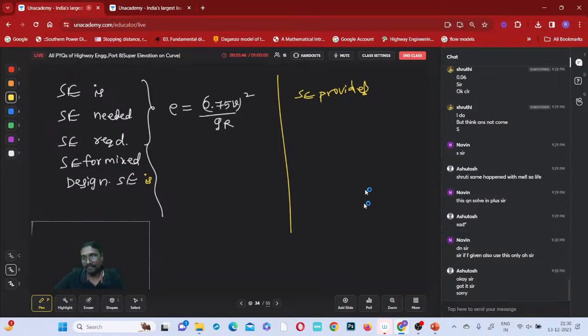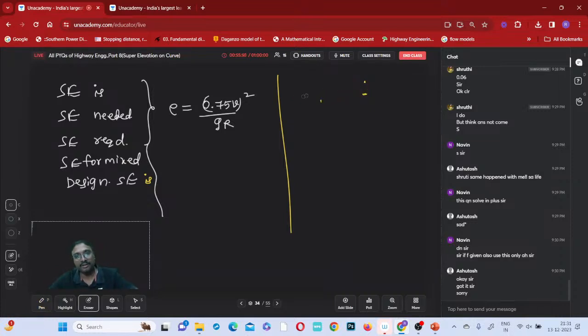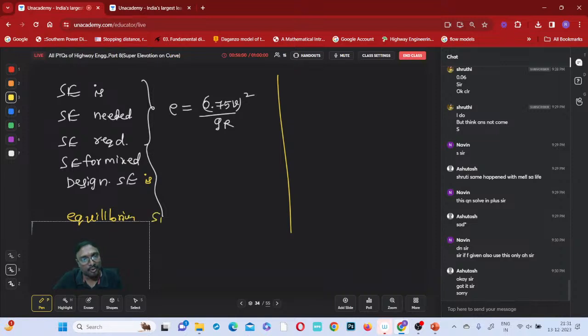Superelevation required. Okay, just simply. Now suppose equilibrium superelevation required. Equilibrium superelevation is the same; when simply superelevation is mentioned, use this formula, the mixed traffic formula.